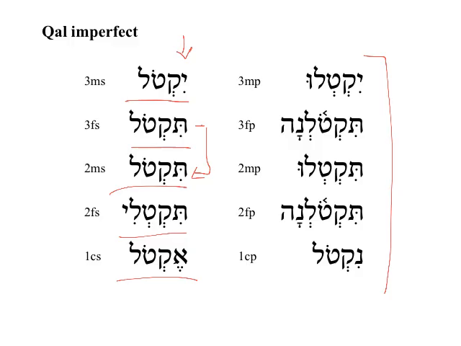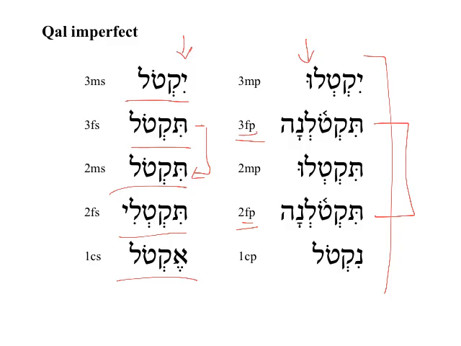Then we have all the plurals. You'll notice the plurals repeat most of the prefix pronouns, but many of them have a little bit of an ending added on. So we have yiqtolu, they will kill. Tiqtolna, again, the same form twice, but very rarely in context will this bother you. But it will either be they will kill or you will kill, plural. In either case, it's the feminine plural form, so it's only referring to a female plurality in the subject.